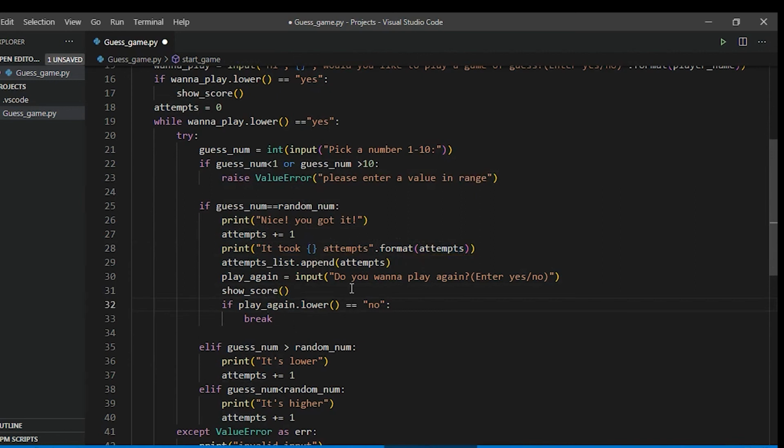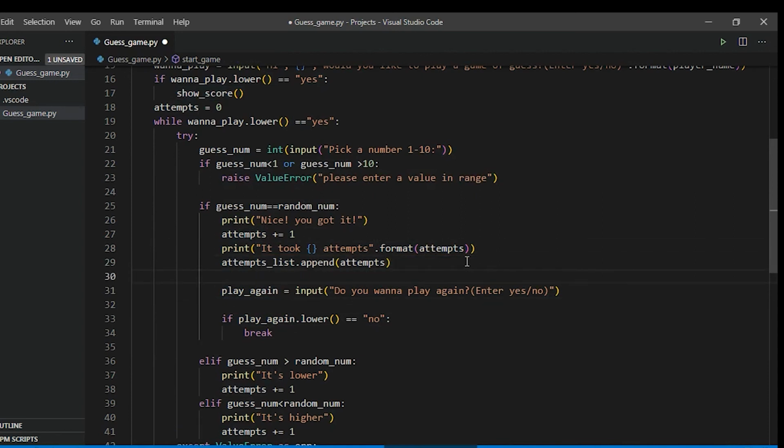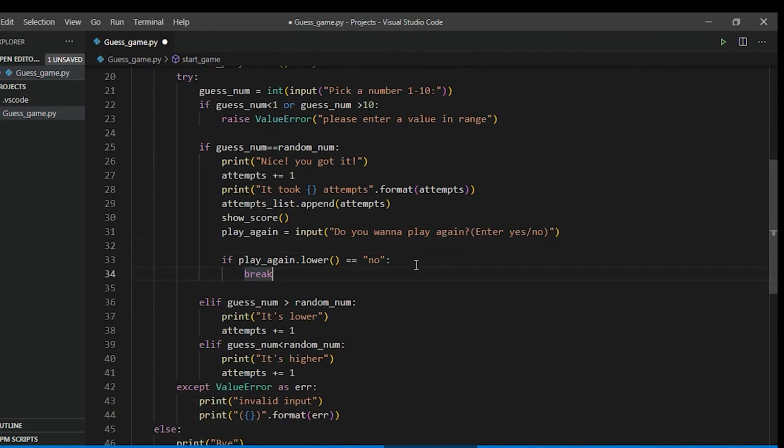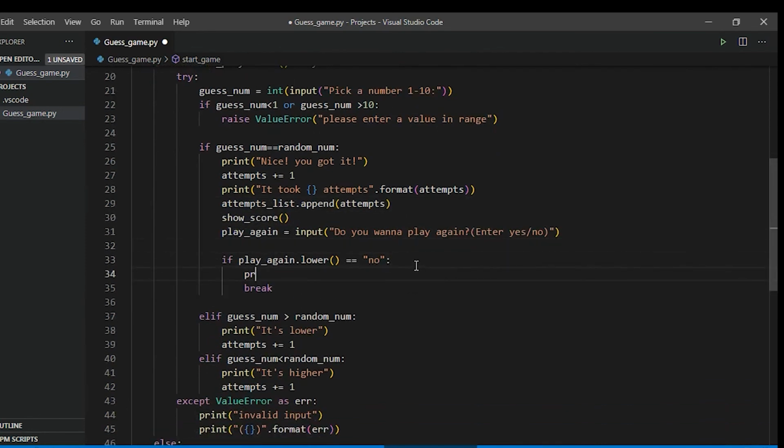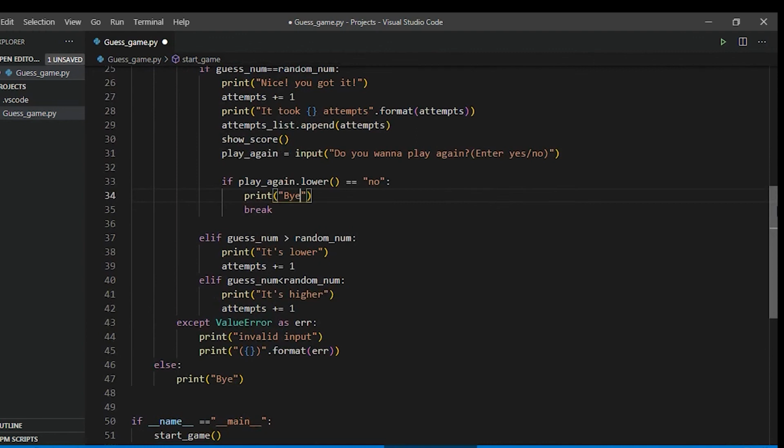Now what we misplaced is this show score. We should actually place it before asking for input. And one more thing, if the user enters no, then let's also print a bye message. Yeah, that's great. Now our program is complete.